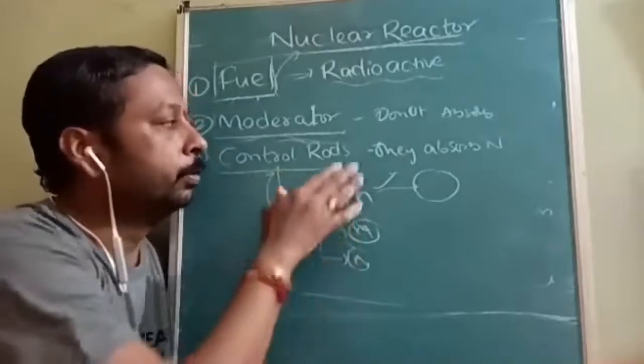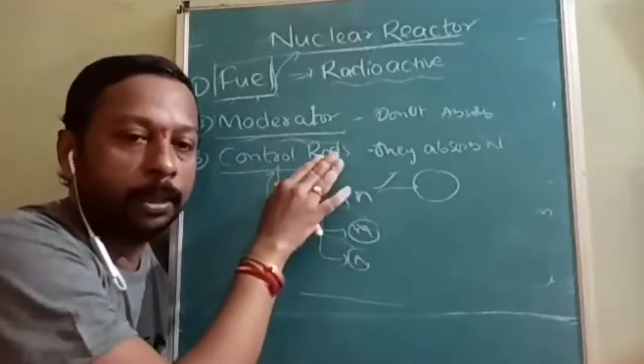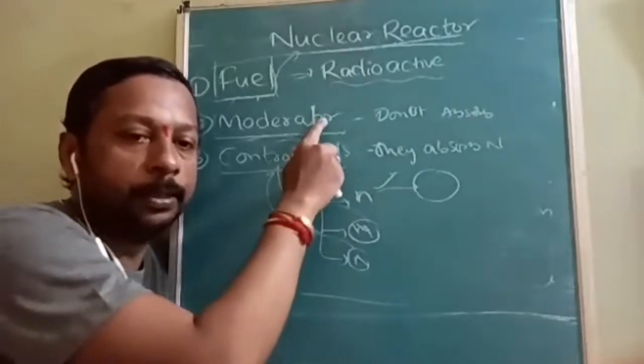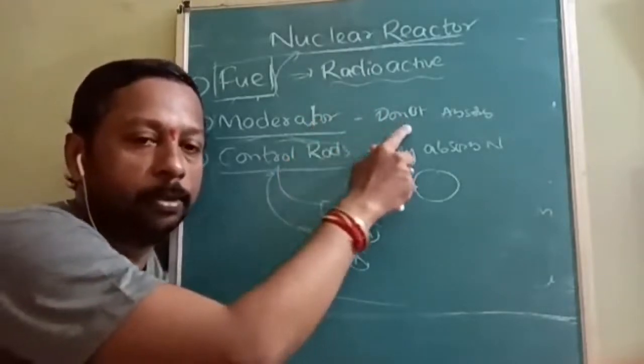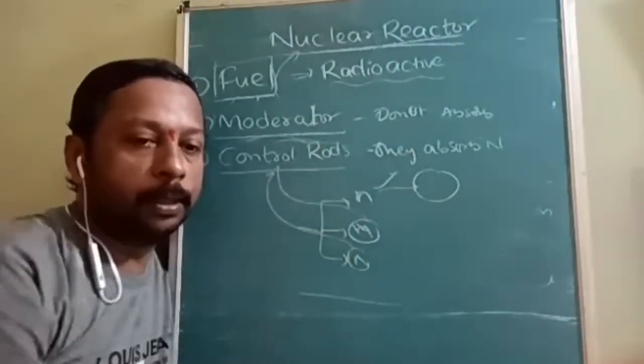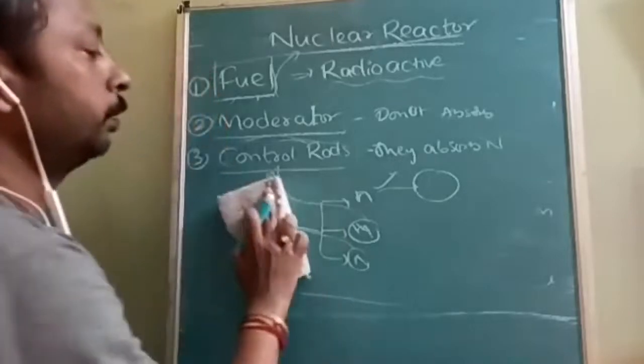So they are achieving the purpose. Our main goal is to control the chain reaction. The moderator achieves it by slowing down the neutrons, and the control rod achieves it by absorbing the neutrons. Both purposes are the same.